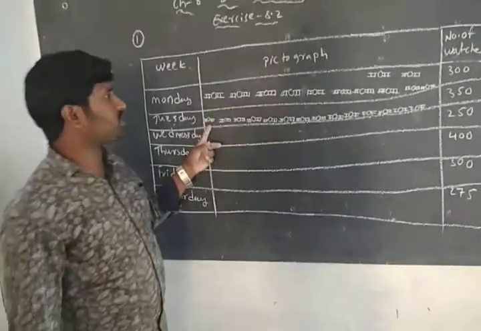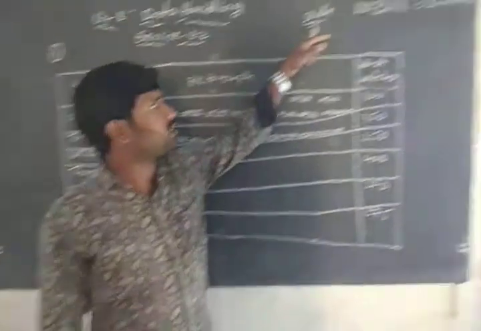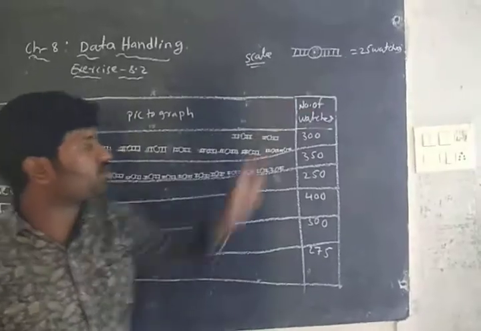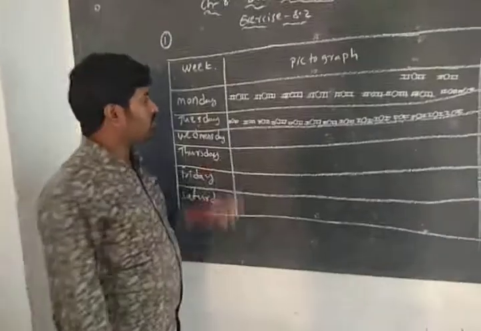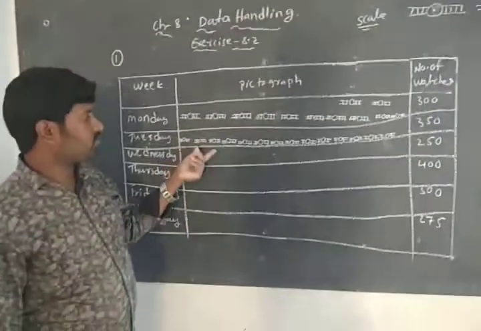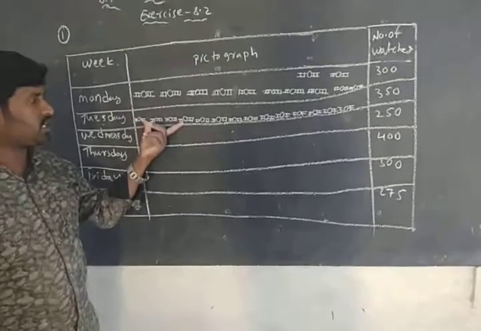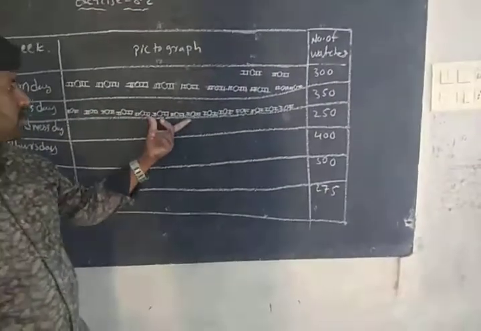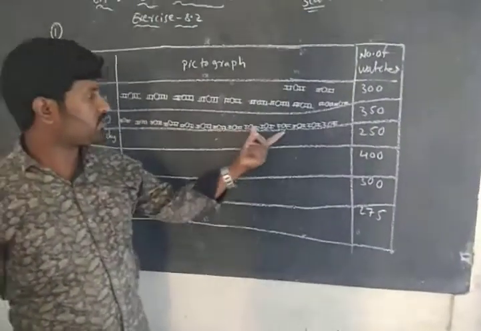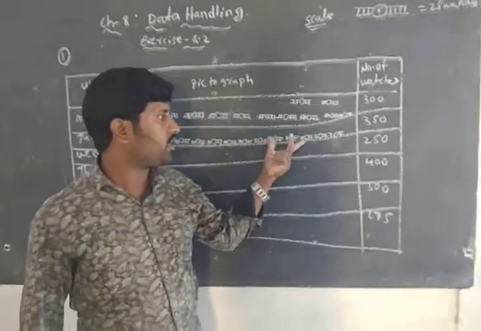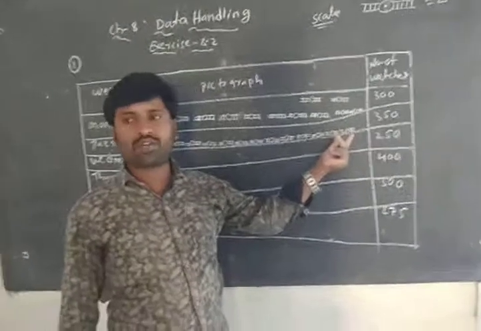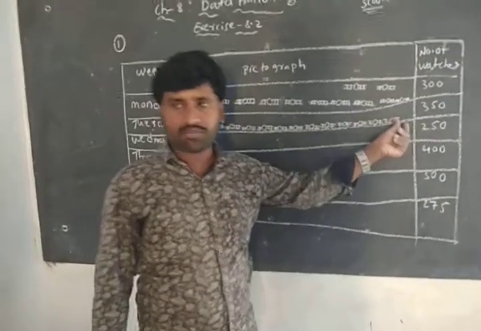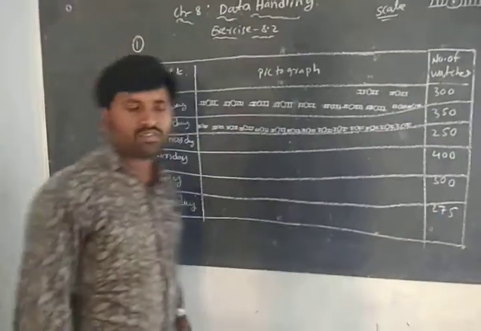Each symbol represents 25 as the scale. Here 4 symbols is 100, next 4 symbols 200, next 4 symbols 300, and the remaining 2 symbols, 25 and 25, that is 50, means 350.